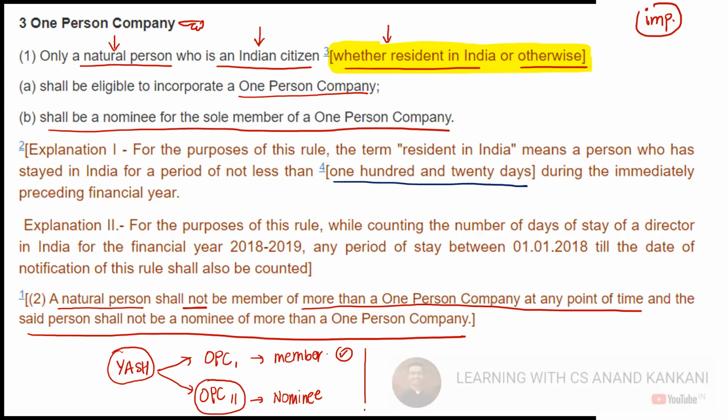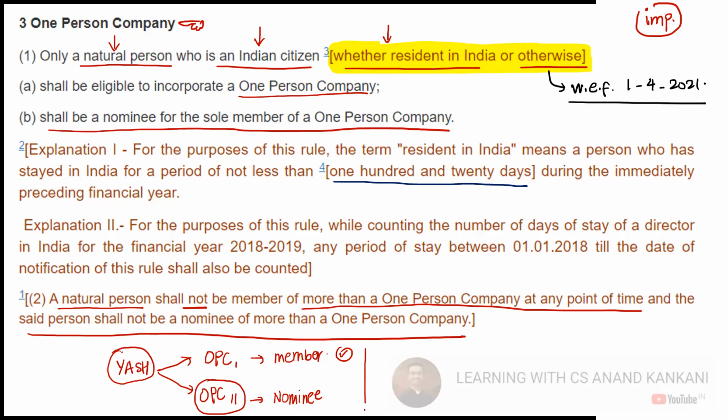But still, the requirement of natural person and the Indian citizen, this is still mandatory. So this is an amendment, otherwise, with effect from 1st April 2021.